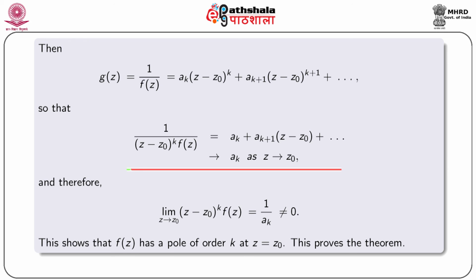So that 1/((z - z0)^k f(z)) = a_k + a_(k+1)(z - z0) + etc., which tends to a_k as z tends to z0. And from this we obtain the limit as z tends to z0 of (z - z0)^k f(z) equal to 1/a_k, which is not equal to 0. This shows that f(z) has a pole of order k at z = z0. This proves the theorem.